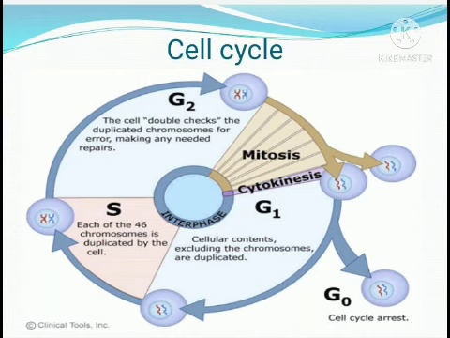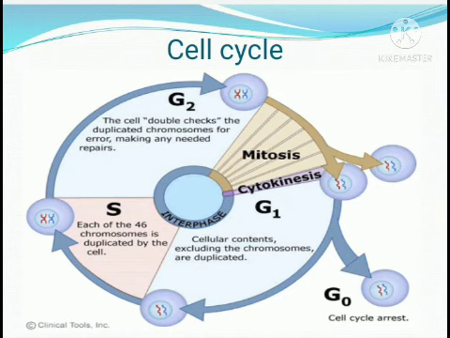The cell cycle has mainly two major periods. Before going into the exact cell division process, let us see the common activities of a cell. We can divide the cell cycle into two: interphase and mitotic phase.